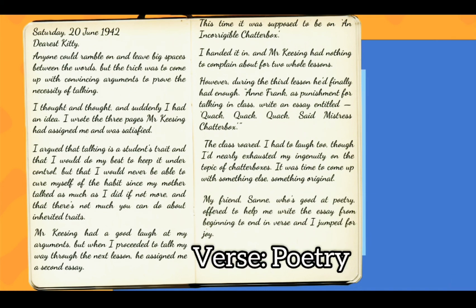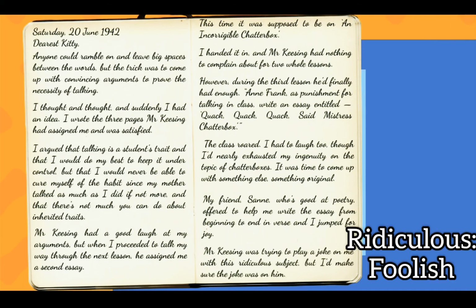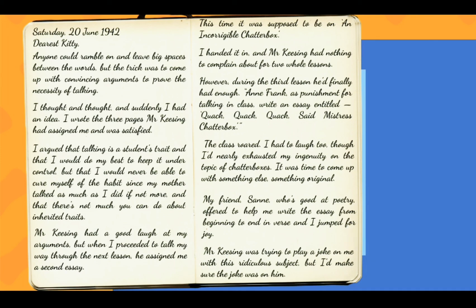My friend San, who is good at poetry, offered to help me write the essay from beginning to end in verse, and I jumped for joy. So Anne Frank's friend San decided to help her to write an essay in poetry, and she became very happy. Mr. Keesing was trying to play a joke on me with this ridiculous subject, but I'd make sure the joke was on him. So Anne Frank realizes that her teacher is trying to joke with her by giving her essays on ridiculous topics. Ridiculous means foolish. She finally decides that she is going to play the joke on him.